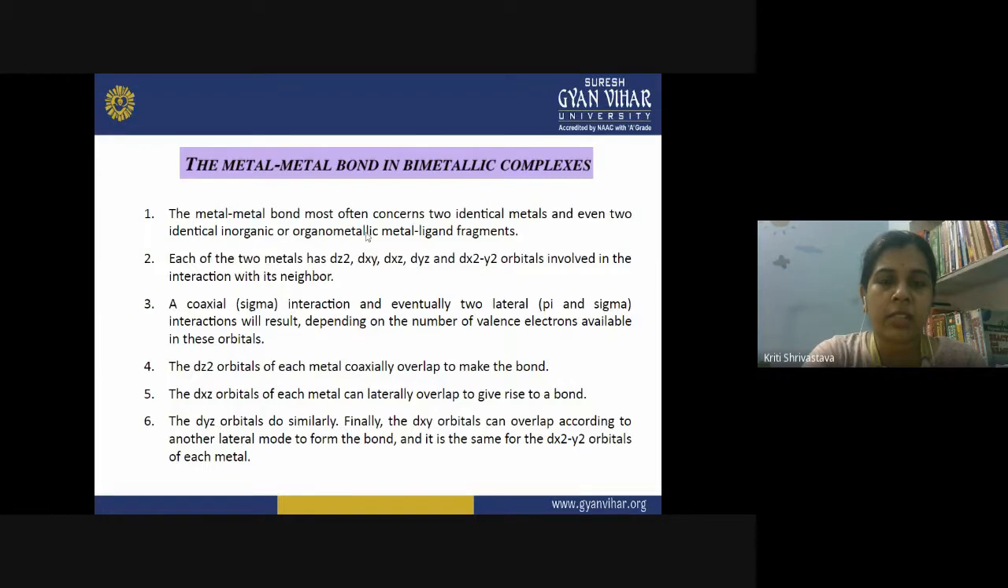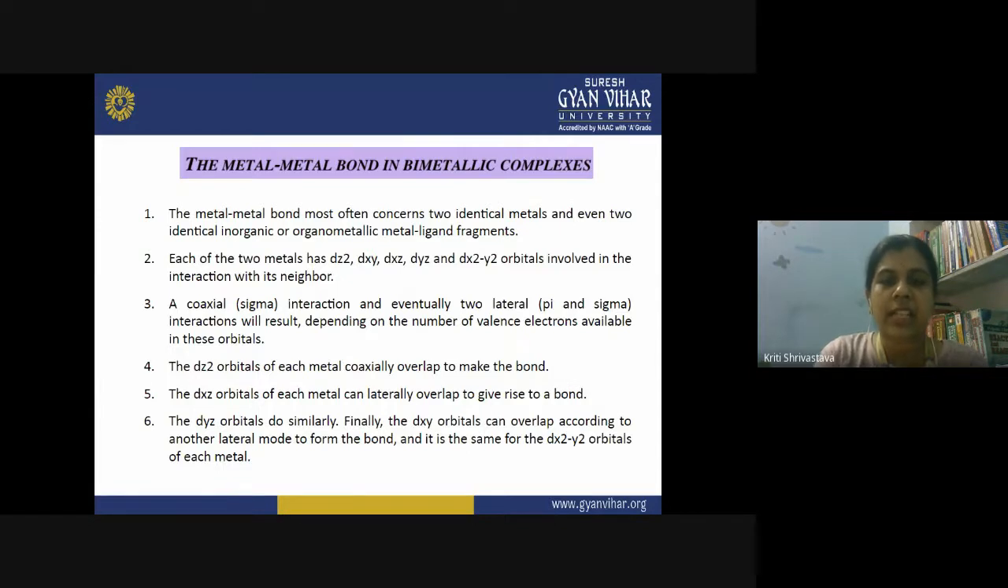In all these transition metals, the d orbitals are involved, and their sub-orbitals dz square, dxy, dyz, dxz, dx square minus y square. These five d orbitals are involved in the bonding. So whether the interaction has to take place between the two metal atoms or between the metal and the ligand, these d orbitals play a role here. Now, how they combine together, how they overlap, we can understand by the molecular orbital treatment of such complexes.